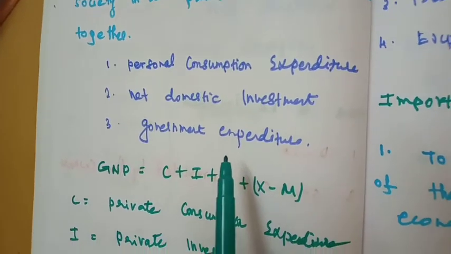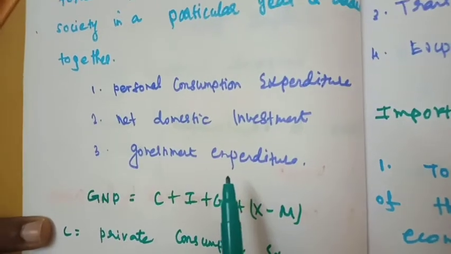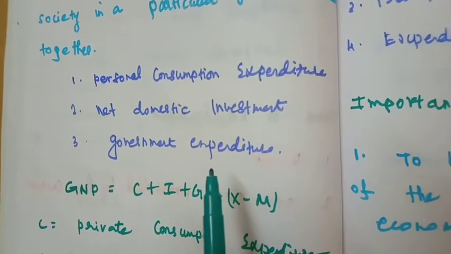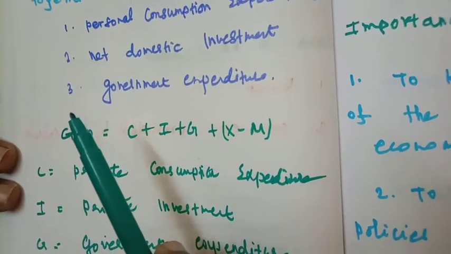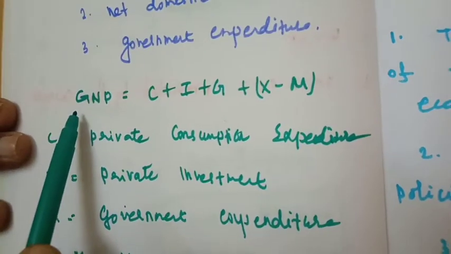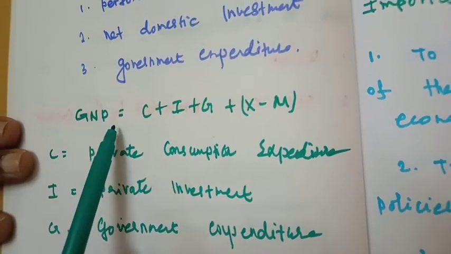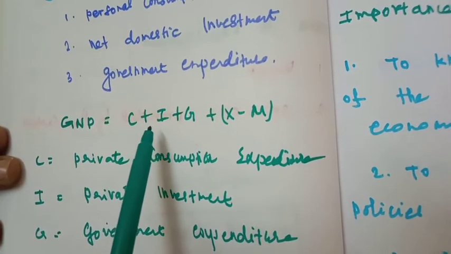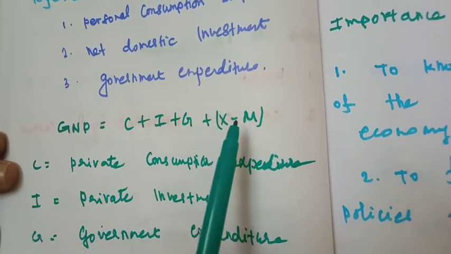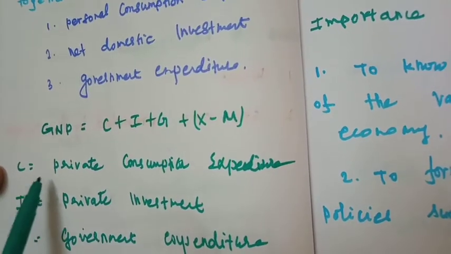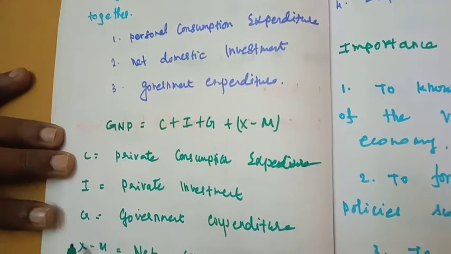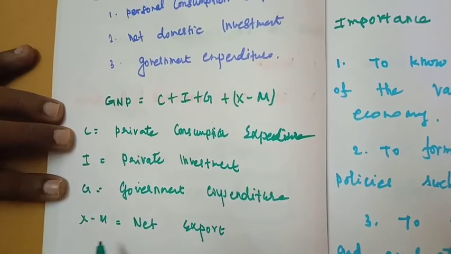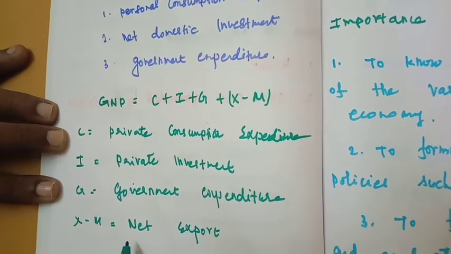For example, sometimes the government is purchasing goods and services from private parties or other countries. It is also considered an expenditure of the government. This expenditure method is explained with the help of this formula. GNP, gross national product, is equal to C plus I plus G plus X minus M. C is private consumption expenditure, I is private investment, G is government expenditure, and X minus M is net export.